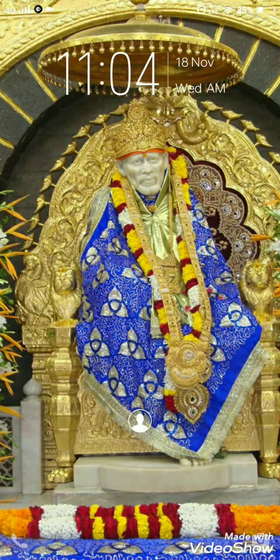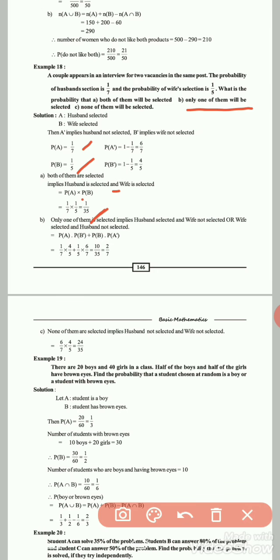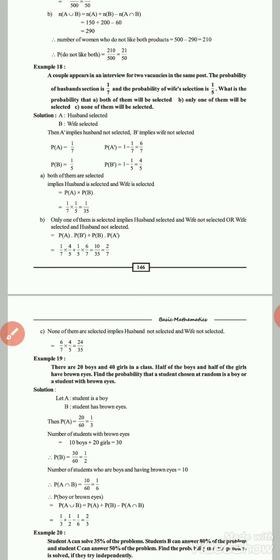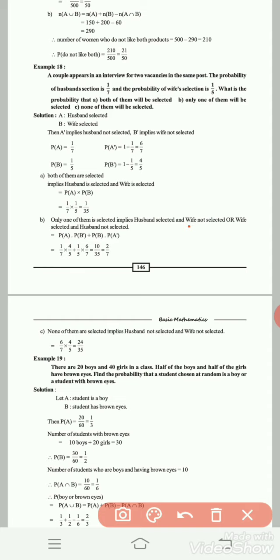It can be written as husband selected and wife not selected, or wife selected and husband not selected. Here you have to consider the 2 cases.